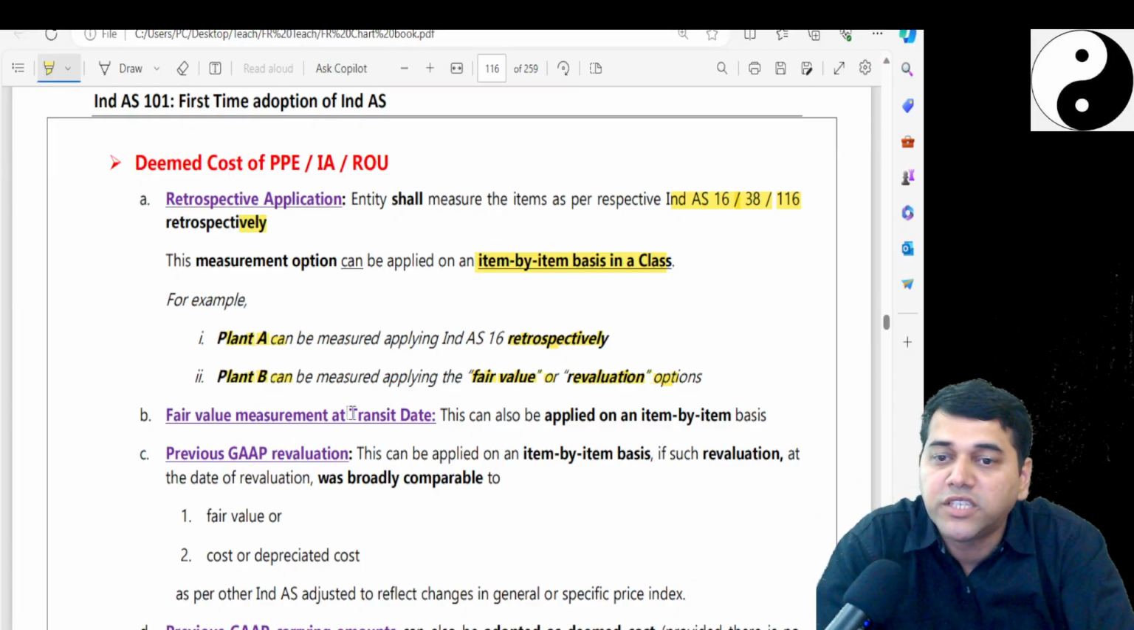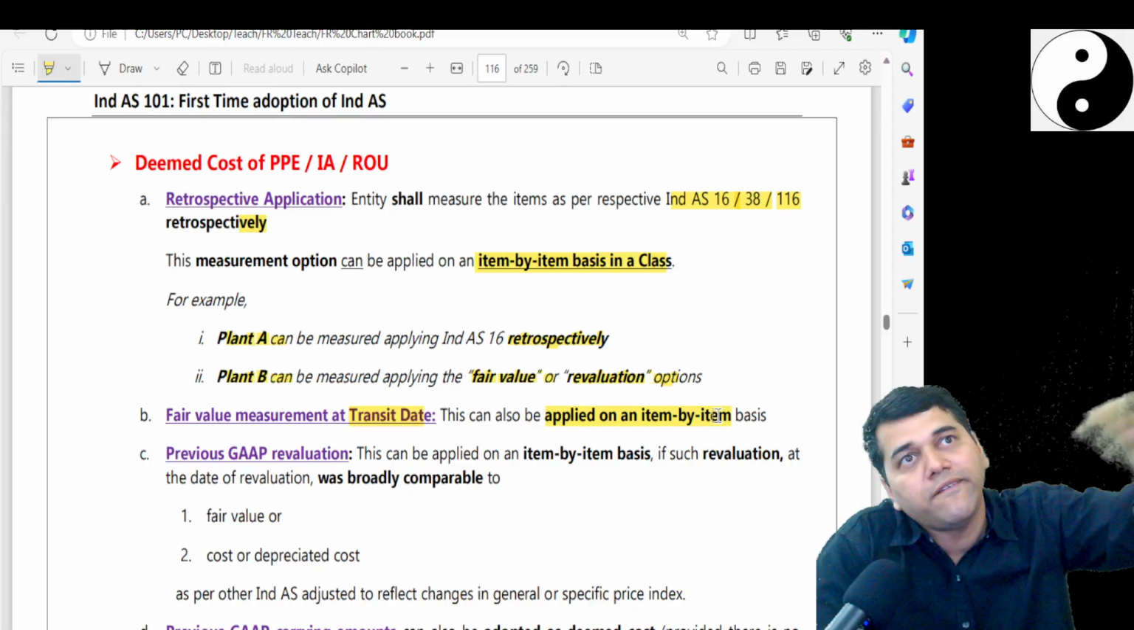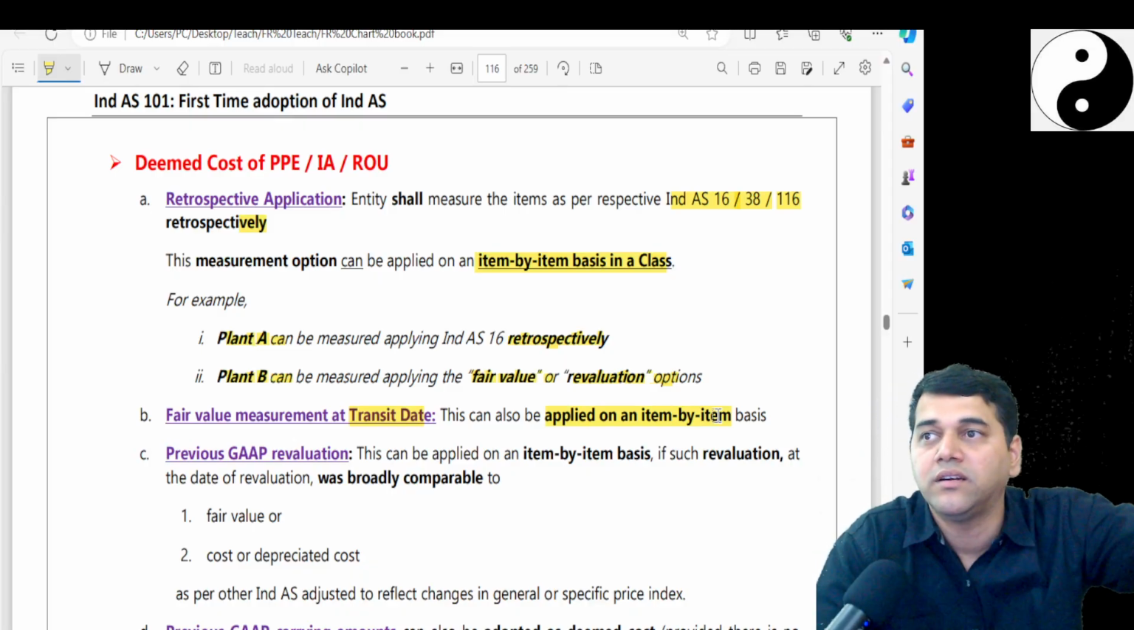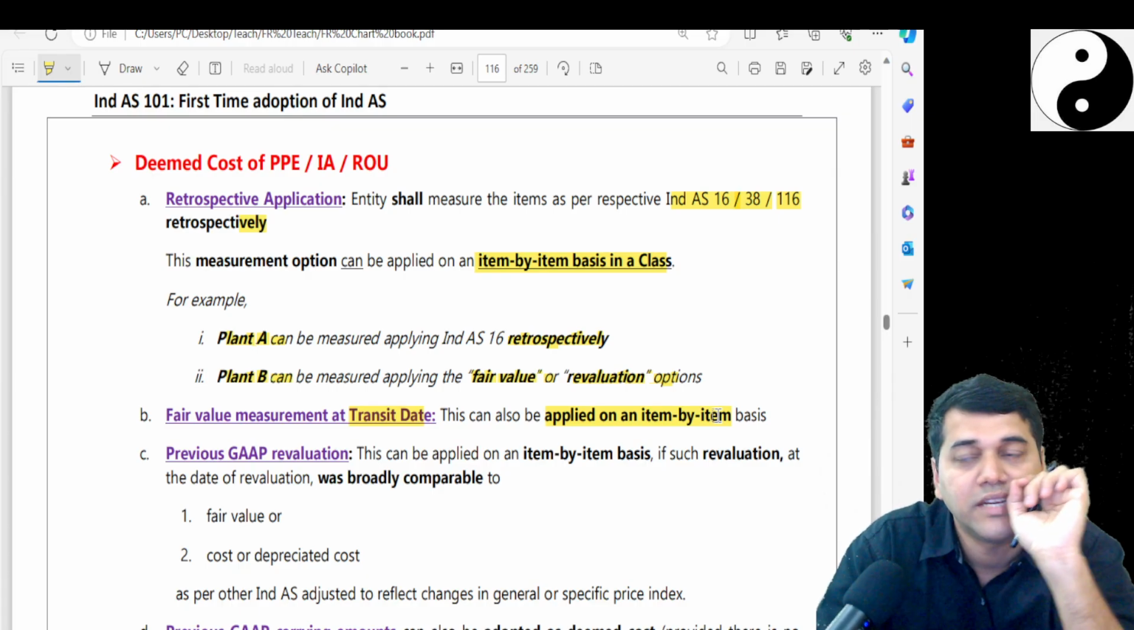Now, fair value measurement at the transition date can also be applied on an item by item basis. That means you want to revalue the factory building, but want to show the office building at cost. Can you do this? Ind AS 16.